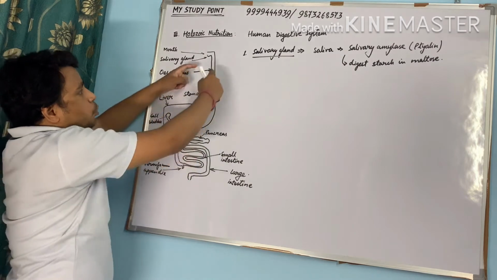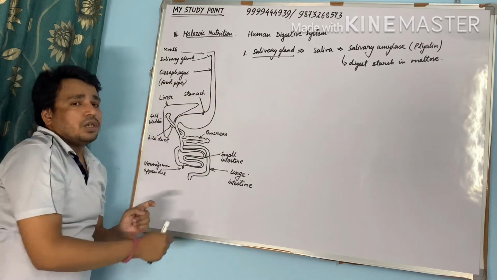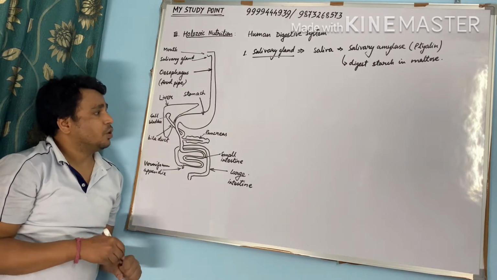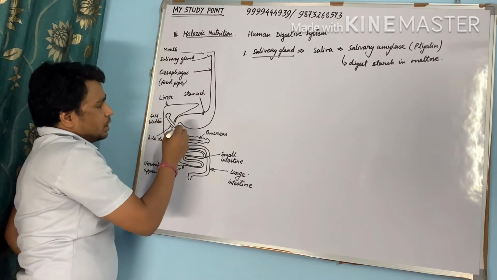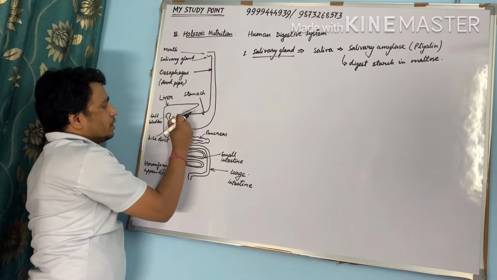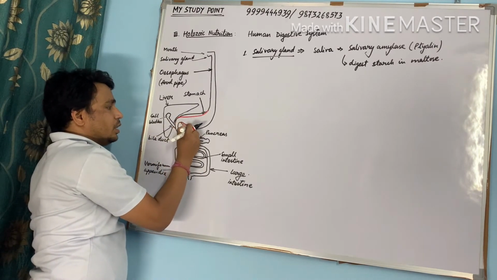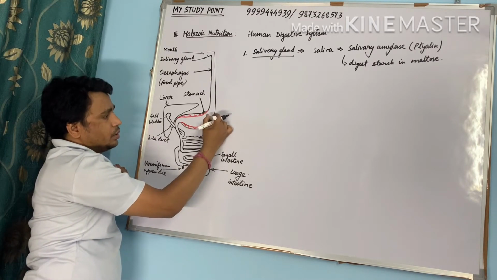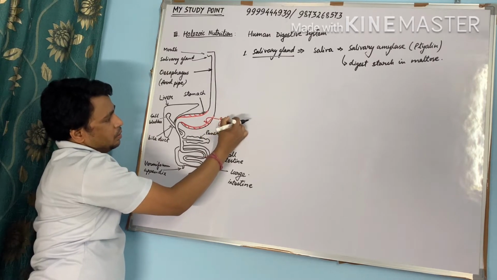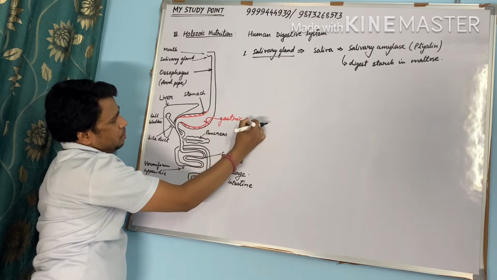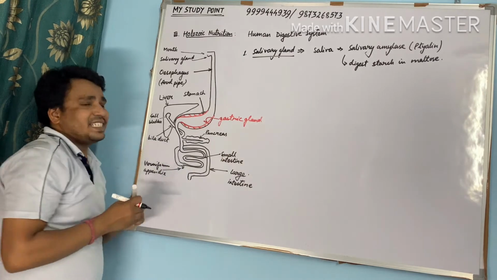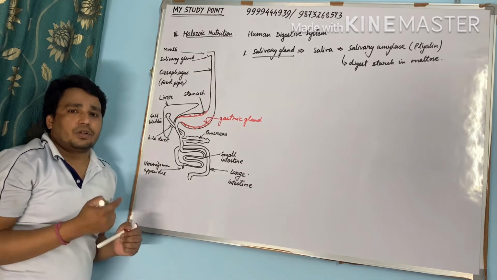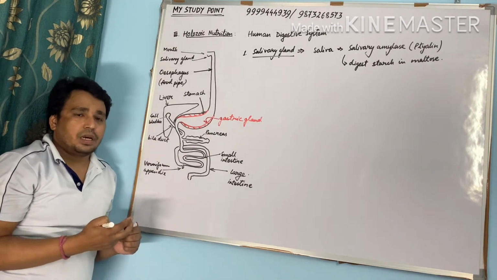Now the food pipe rhythmically contracts and expands in order to push the food downward to the stomach. This is called peristaltic movement. This is how food comes to the stomach. Now when the food comes in the stomach, there is a gland on the inner wall of stomach called gastric gland. Gastric gland releases gastric juice or gastric acid into the food, which contains hydrochloric acid, pepsin and mucus.